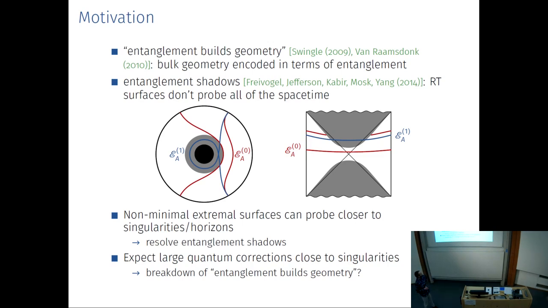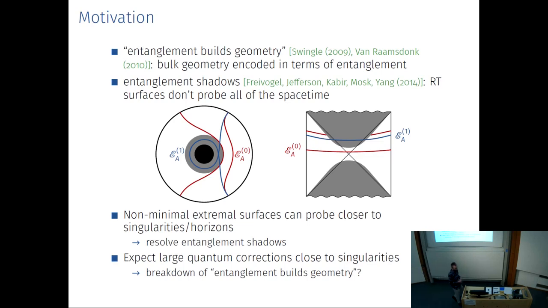And there's another interesting feature, namely that you can probe much closer to horizons or singularities, and if you go close to a singularity, we would definitely expect large quantum corrections to appear here. So this could potentially tell you a bit more about how entanglement builds geometry works in this situation, and certainly if there is a breakdown of this idea due to the large quantum corrections.